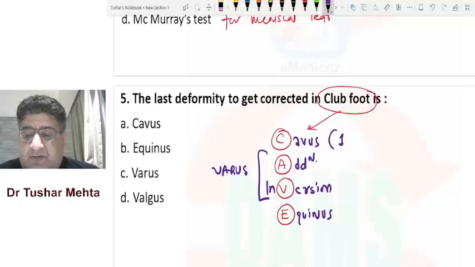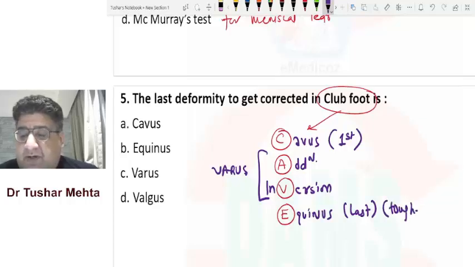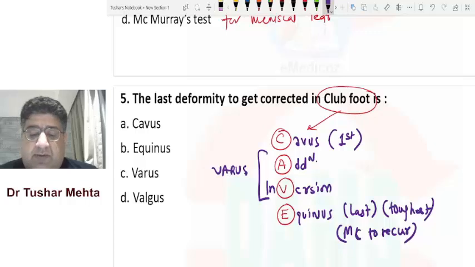Now, which is the first deformity to get corrected? Equinus. Which is the last deformity to get corrected? Cavus. This is the sequence also. Which is the toughest deformity to be corrected? Equinus. Which is the most common deformity to reoccur? The answer is equinus. So everywhere the answer is equinus.